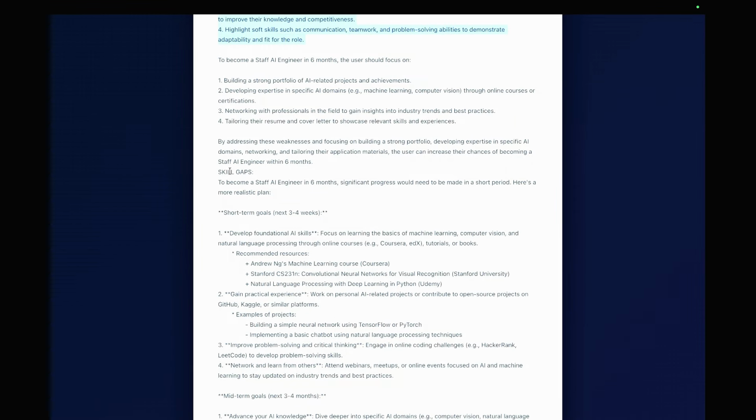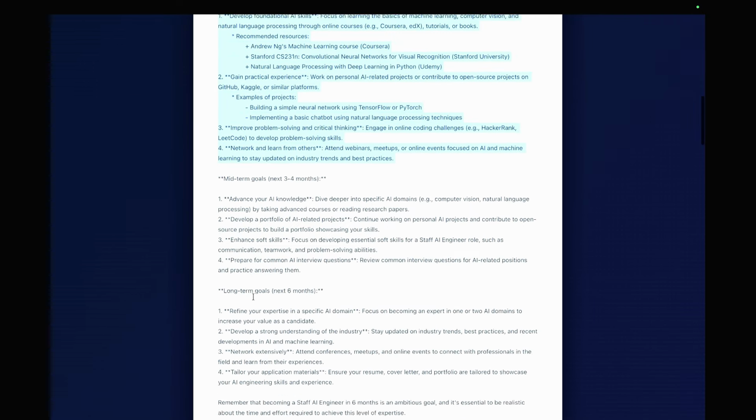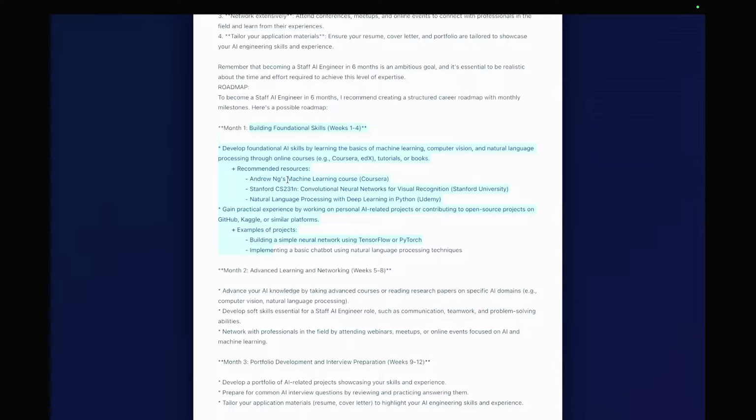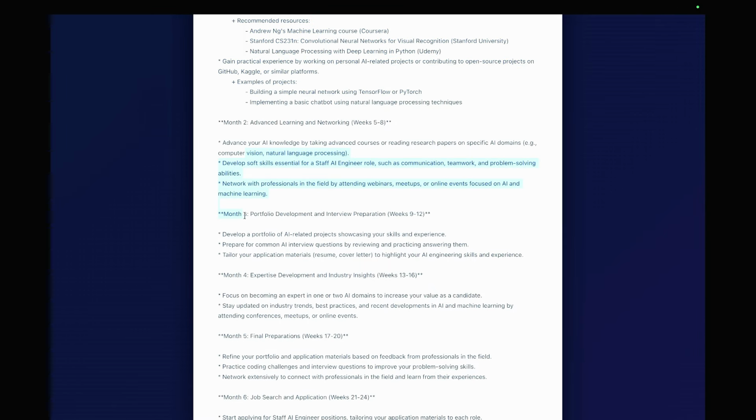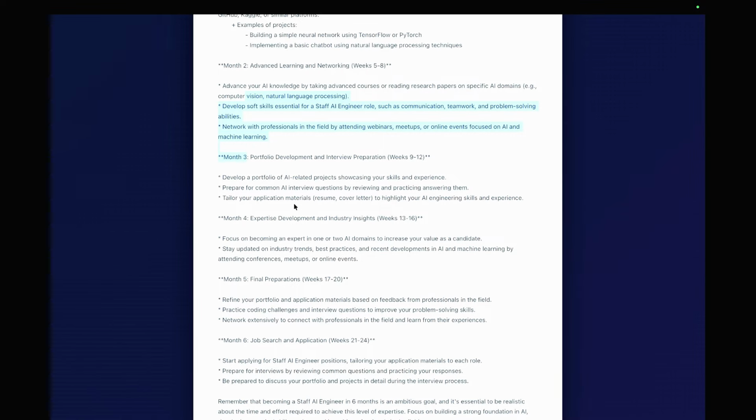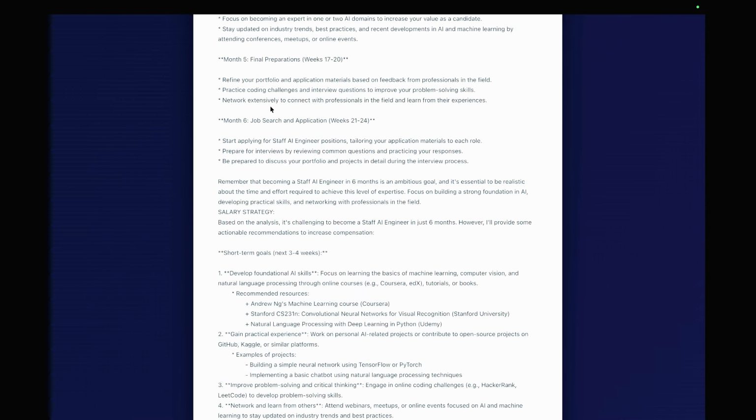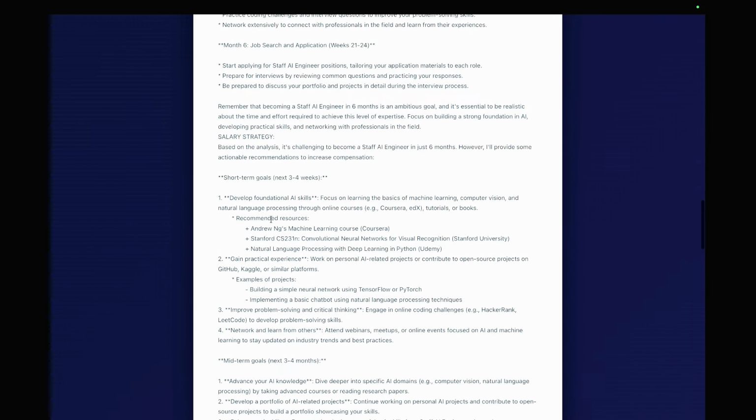It has talked about the skill gaps. It talks about the short-term goals, if I want to do it in 3 to 4 months, the mid-term goals, the long-term goals, and then the roadmap for how I can get started. I can go for the foundational skills. It has recommended some resources like Andrew Ng's machine learning courses and NLP. For advanced learning, it has given me some other resources. It also covers portfolio development and interview preparation, and week by week it has explained how to go about final preparation.